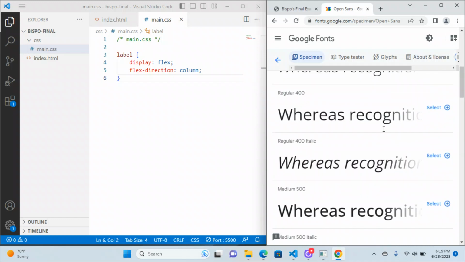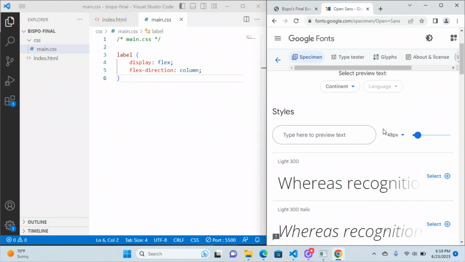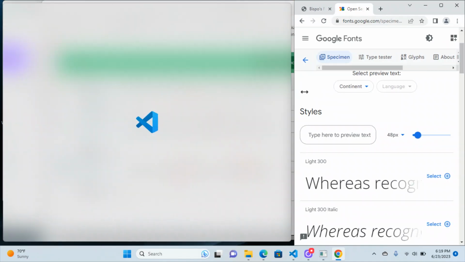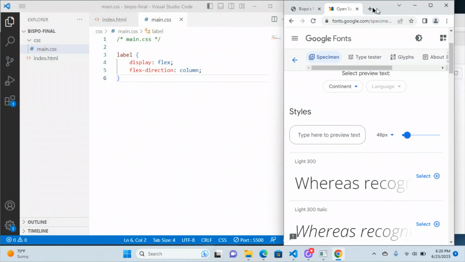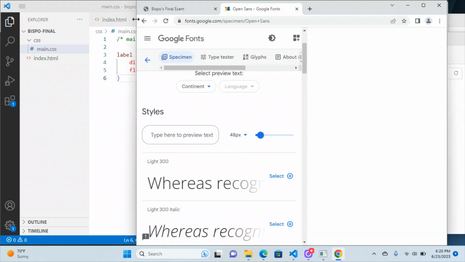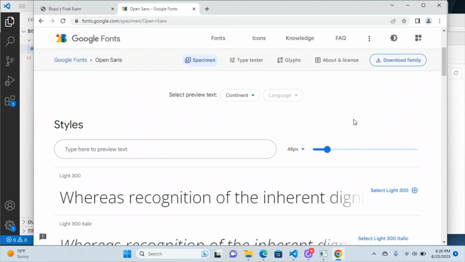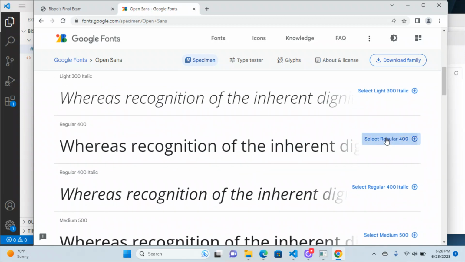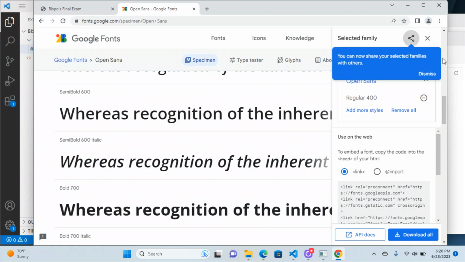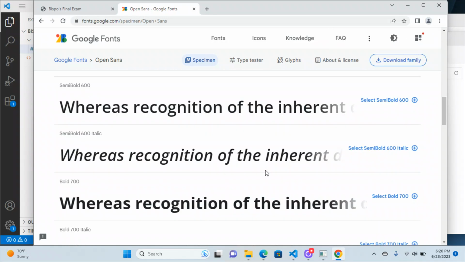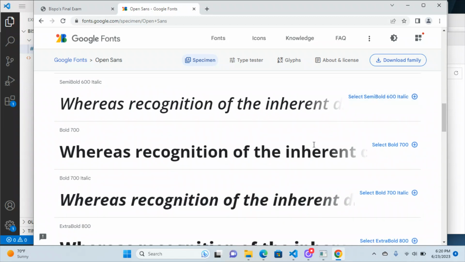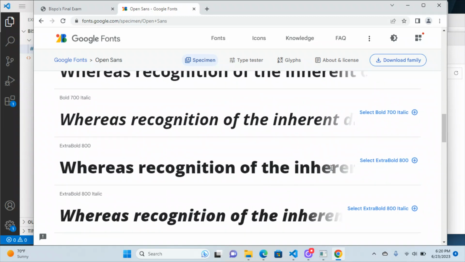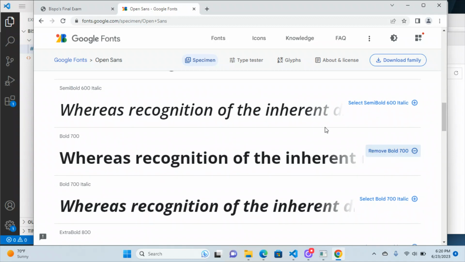And let's see. This tiny window stuff is killing me, so I think that I'm going to actually have to flip back and forth between these. There we go. Okay, so what we did in demo before is you download the regular and the bold if you want the bold as well. If you were working with italicized text, then you would want to download one of these italic ones as well. Let's see, where's the bold? Bold 700, there we go.